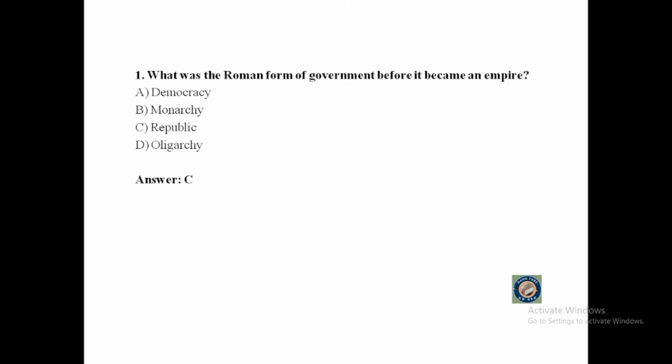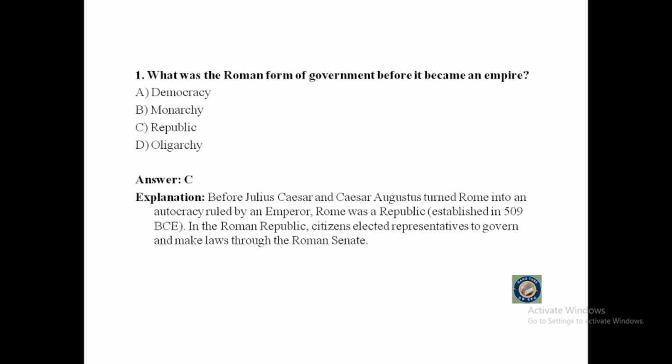If you say republic, that's right. Because before Julius Caesar and Caesar Augustus turned Rome into an autocracy ruled by an emperor, Rome was a republic, established in 509 BC. In the Roman Republic, citizens elected representatives to govern and make laws through the Roman Senate.